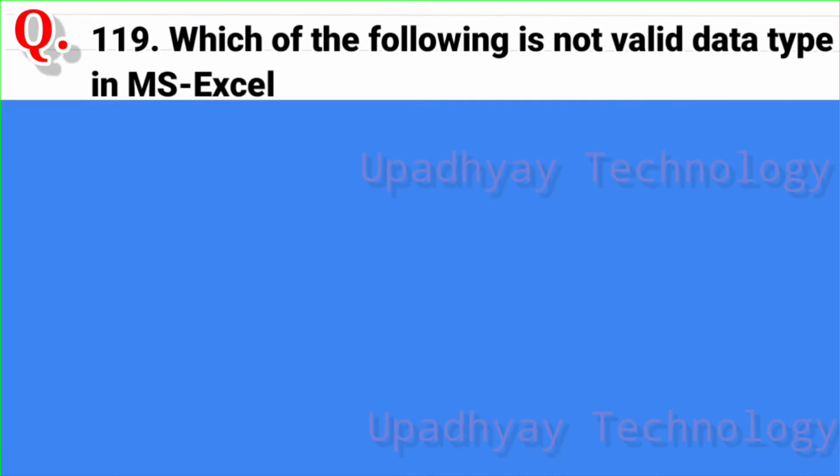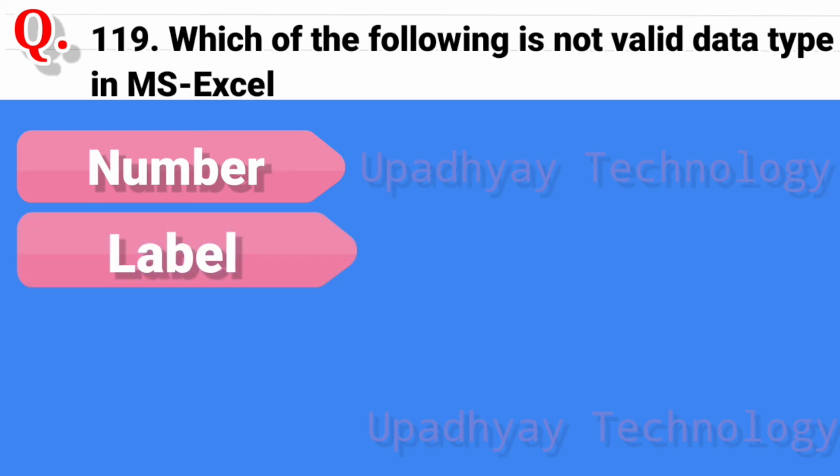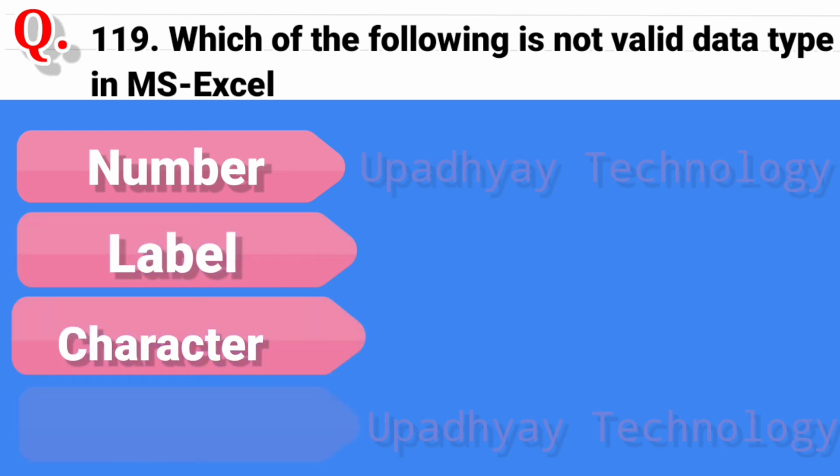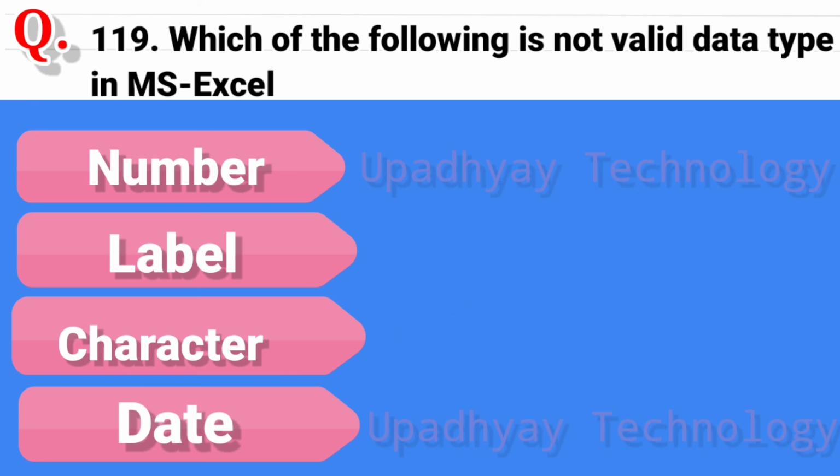Question number 119. Which of the following is not valid data type in MS Excel? And the options are number, second option is label, third option is character, and the last option is date. And the correct answer is character.